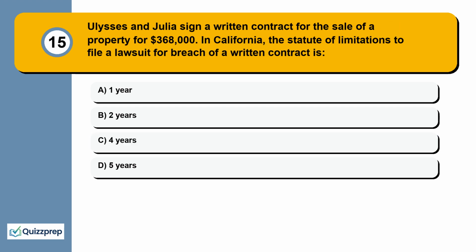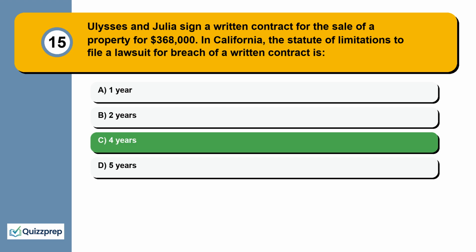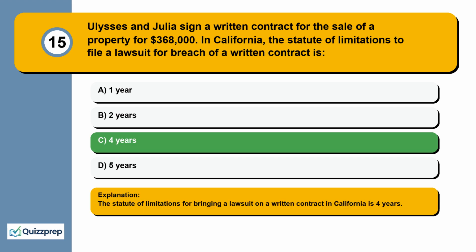Question 15. Ulysses and Julia sign a written contract for the sale of a property for $368,000. In California, the statute of limitations to file a lawsuit for breach of a written contract is 1 year, 2 years, 4 years, 5 years. The statute of limitations for bringing a lawsuit on a written contract in California is 4 years.